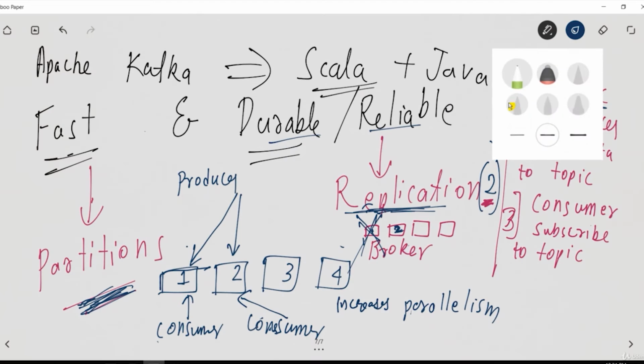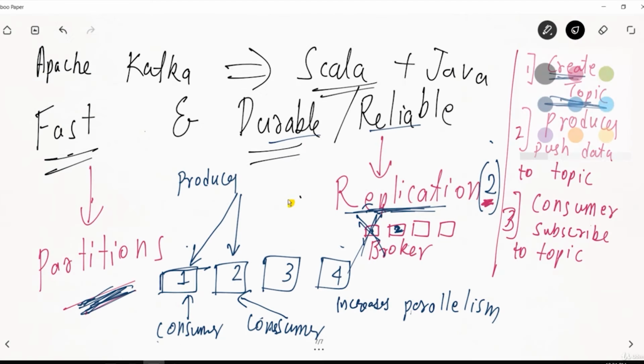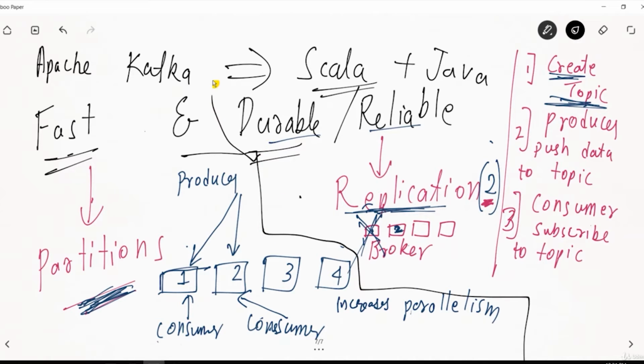So we are discussing two things over here. The first thing is why it is durable and reliable. We say it is durable as well as reliable because it is having a replication. While creating a topic, we specify that the replication factor is, let's say, 2. Then the same data will be present in the first broker as well as the second broker. So even if one of the brokers or one of the machines in the cluster goes down, the data is still present in another broker.